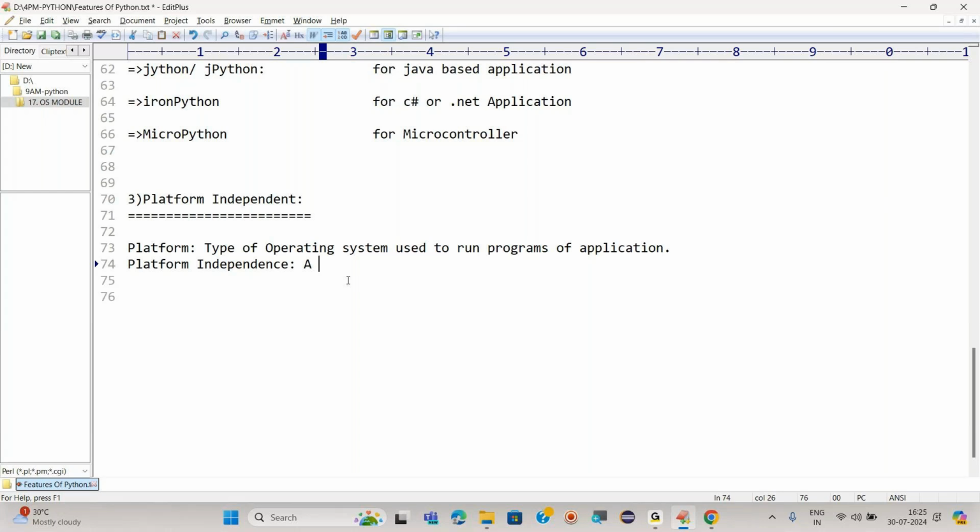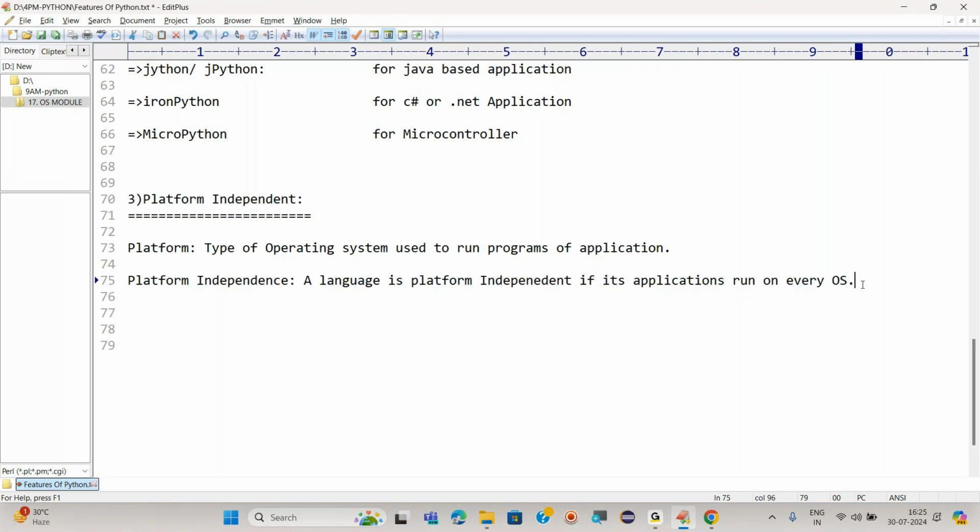A language is platform independent if its application runs on every OS. What is OS? Operating system. That means a language which can run in any operating system is said to be a platform independent language, right? Platform independent language.